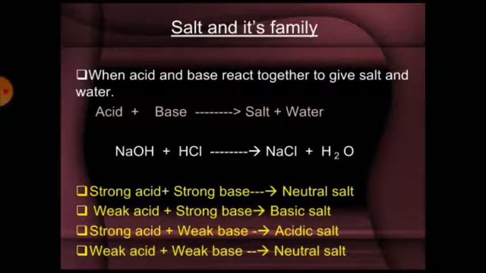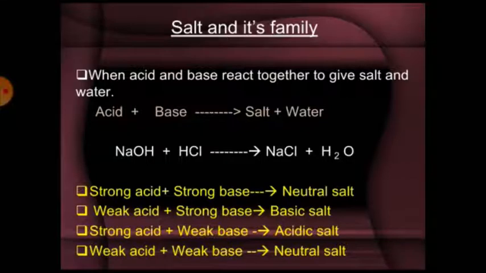Types of salts. Acidic salts: a strong acid and weak base combine together to form acidic salts. Hydrochloric acid as a strong acid and ammonium hydroxide as a weak base form ammonium chloride plus water. Basic salts: weak acid and strong base combine together to form basic salts.